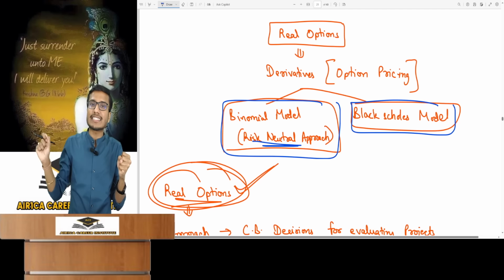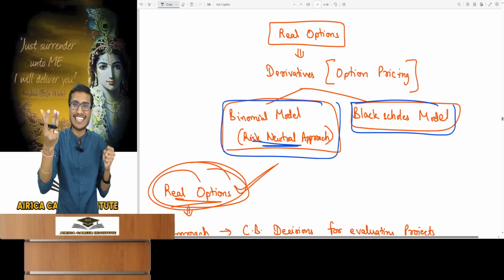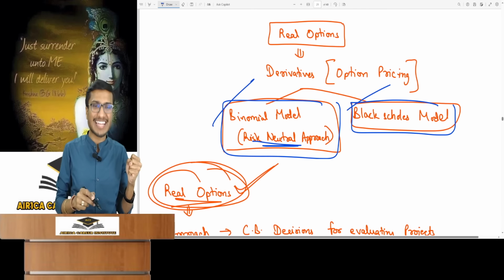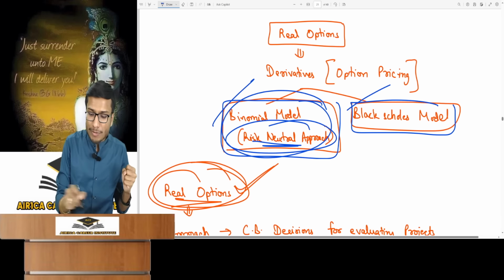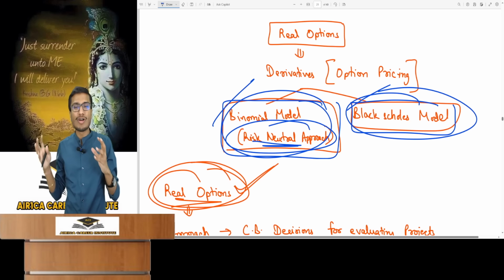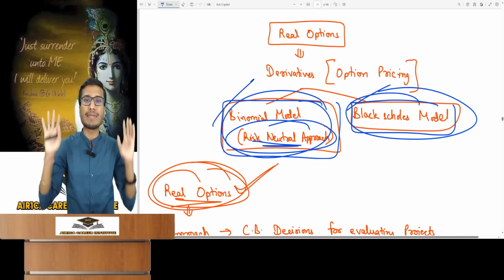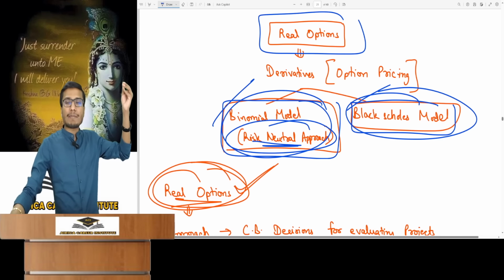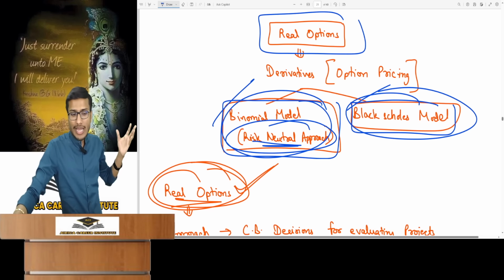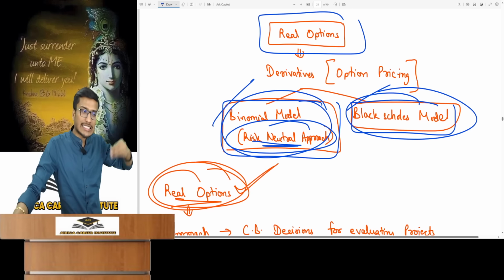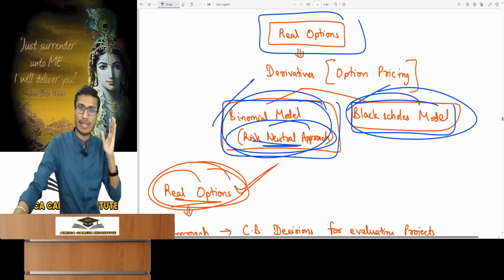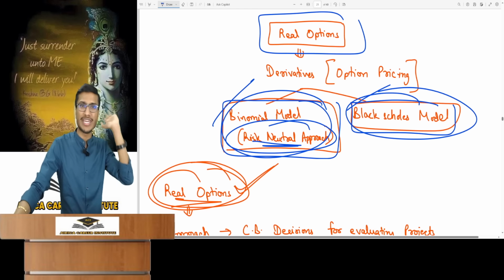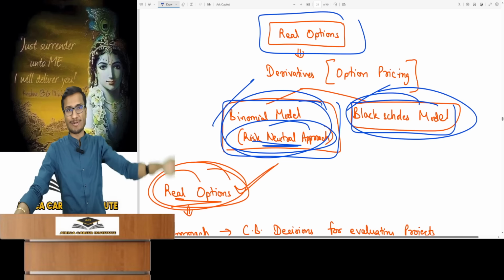Here you can apply the option pricing concepts from the derivatives chapter. This means calculating an option's fair premium or initial value using models like binomial and Black-Scholes, risk neutral in binomial. Using these two formulas from derivatives, you are going to make the decisions here. You call those real options. So you must understand the options in this context. The complete derivatives knowledge that you have gained will apply here, and if derivatives have not been studied, then this topic cannot be understood. Without the derivatives, this topic is useless for you, so study them first. The entirety of derivatives will apply as it is.